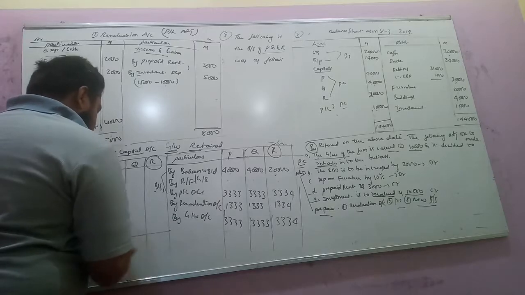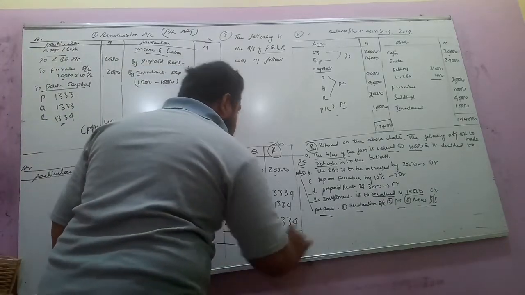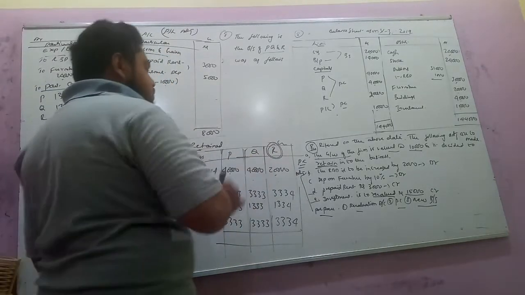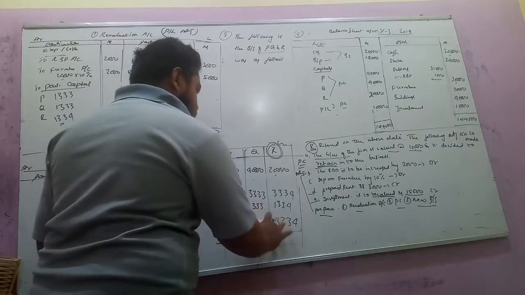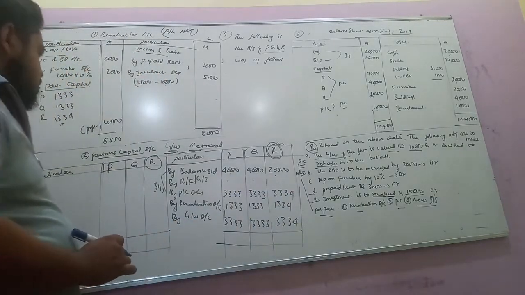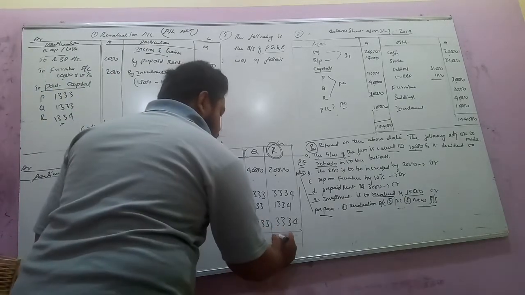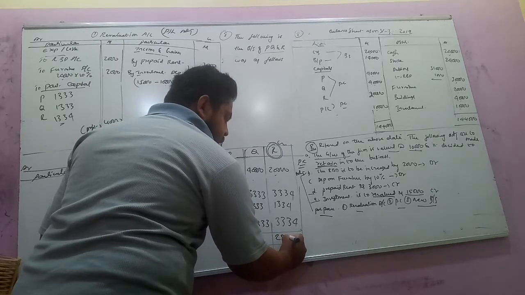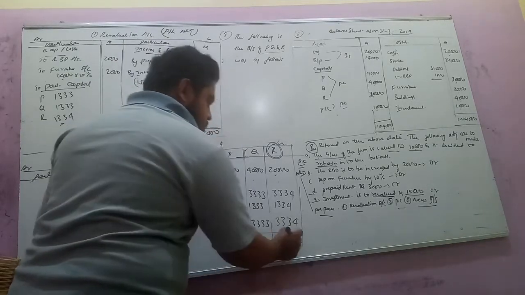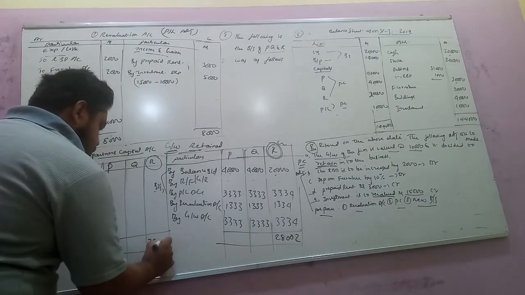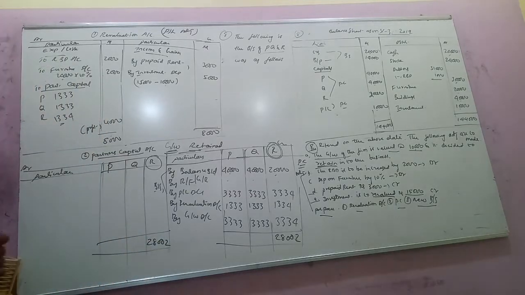Now under retirement of a partner, first the balance due to the retiring partner we have to find out. Now the total balance due to the retiring partner is 28,002. Now, this 28,002 is the balance due to the retiring partner.